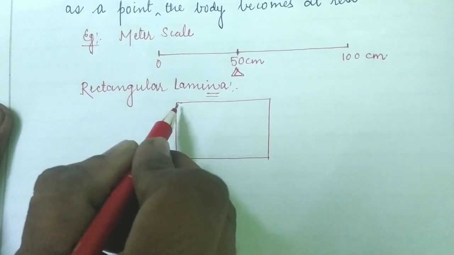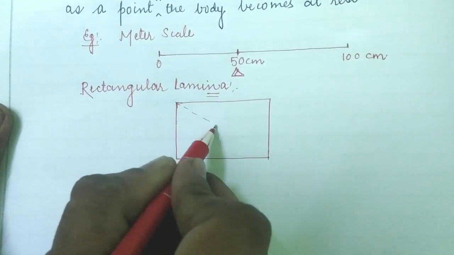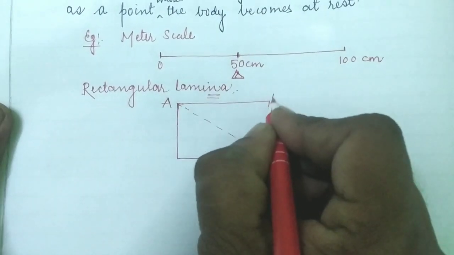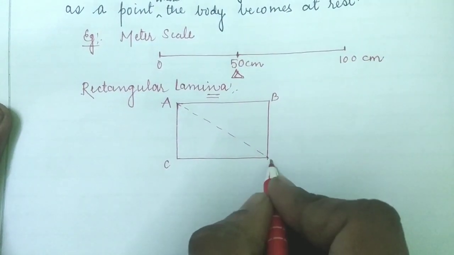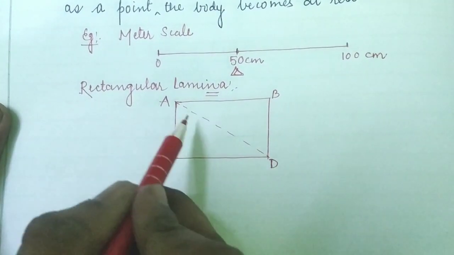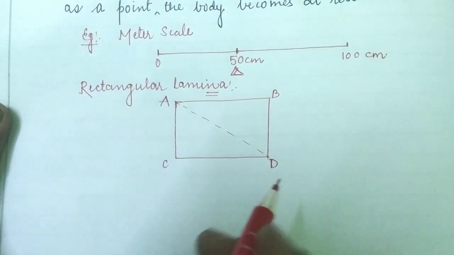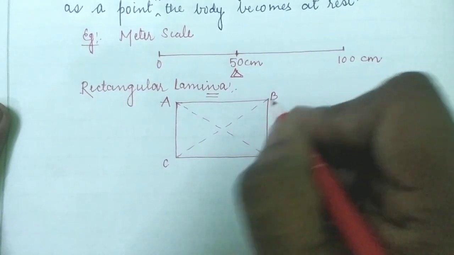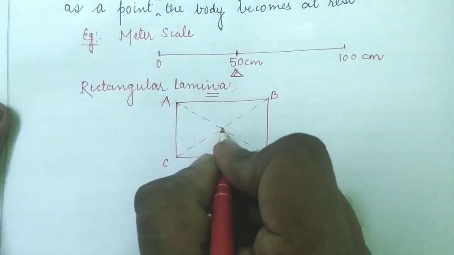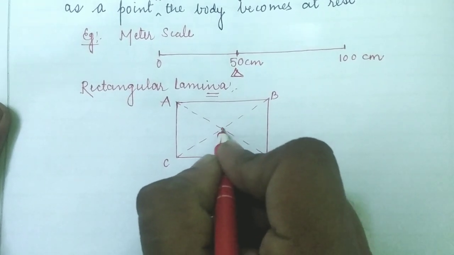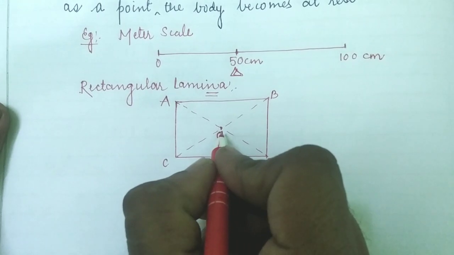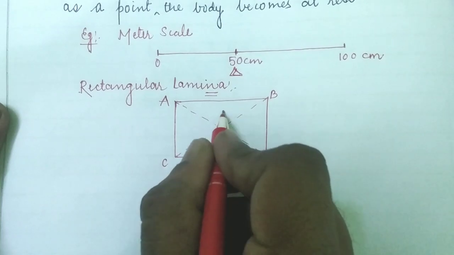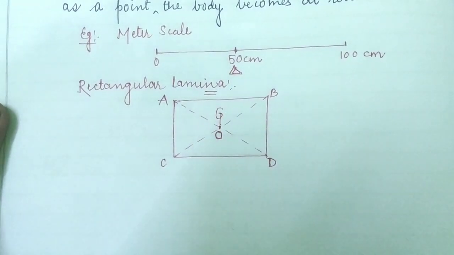So children, if we draw diagonals, let's suppose this is point A, point B, point C and point D. I have drawn a diagonal from A to D and now from C to B. We can see that these two diagonals intersect each other at a point O. That point O is said to be the balancing point or the center of gravity for the rectangular lamina.